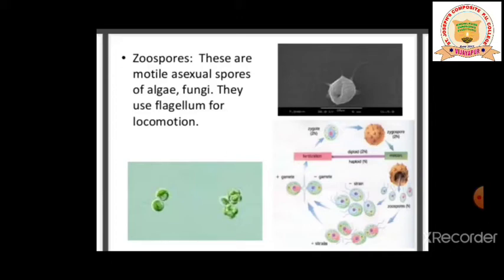So another question in the theory: what are zoospores? They are motile asexual spores of algae and fungi. They use flagella for locomotion. You can write this one, or you can write in another form. Zoospores are asexual reproductive structures found in algae and fungi. If they tell you to describe, you are supposed to describe in this way. They are motile and they use flagella to move from one place to another. Have a look, I have given a picture. So zoospores look like this.